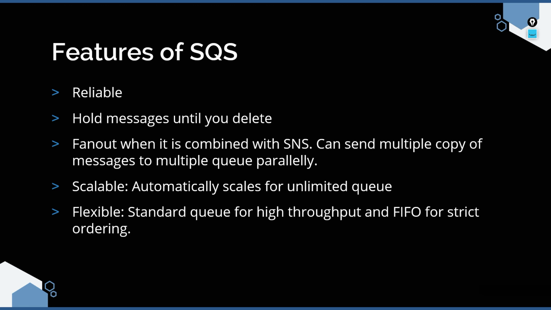Third is fan out. When it is combined with SNS, you can send multiple copies of the messages to multiple queues in parallel. We will see this fan out concept in a different video when we look into the lab session. But you have to understand that SQS can be fanned out to multiple consumers at the same time using Simple Notification Service. Fourth point is scalable. It automatically scales so that no matter how big your queue grows, it scales itself. And it is flexible because a standard queue is used for high throughput, or if you strictly want ordering as a requirement, then you can go for a FIFO queue.